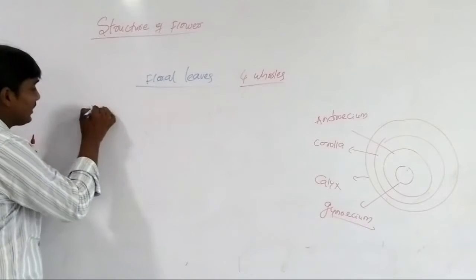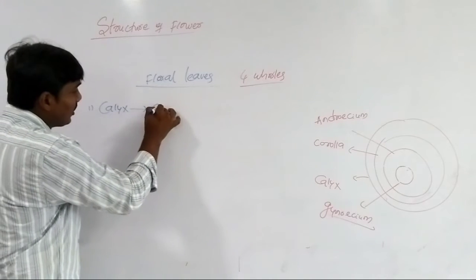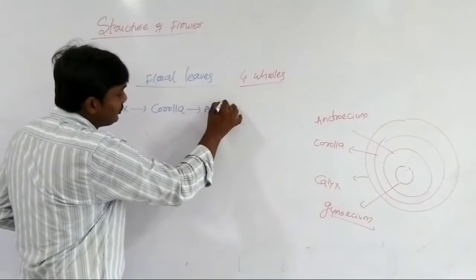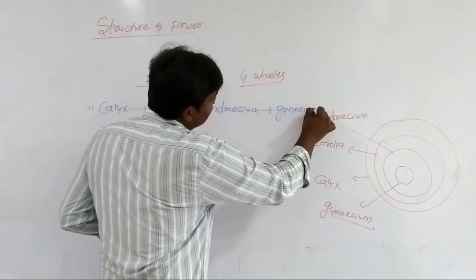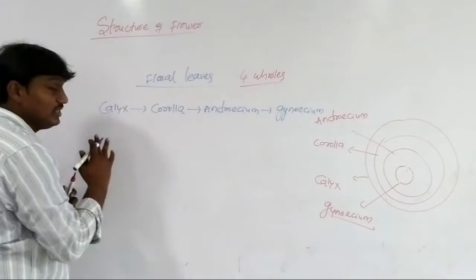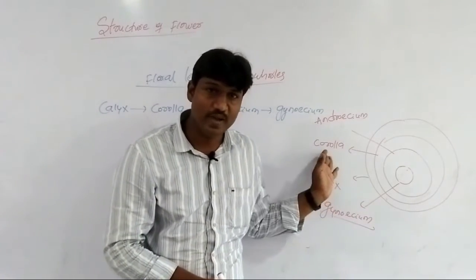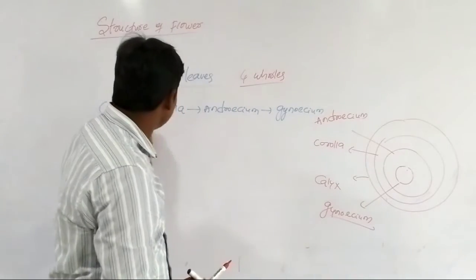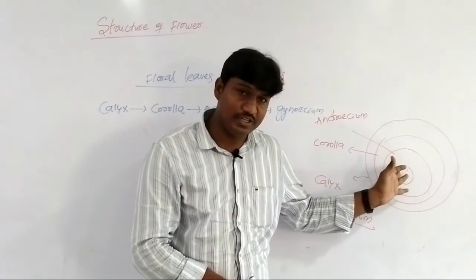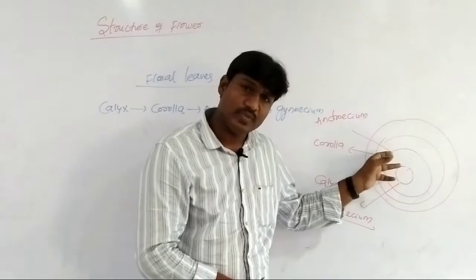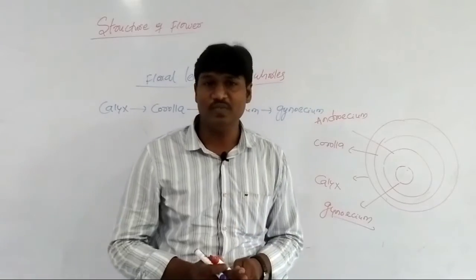So floral leaves are arranged in 4 whorls: first calyx, corolla, androecium, whereas gynoecium. So this is the order from the periphery to the inside: calyx, corolla, androecium, gynoecium. And from inside to the periphery: gynoecium, androecium, corolla and calyx. So this is the basic structure of the flower.